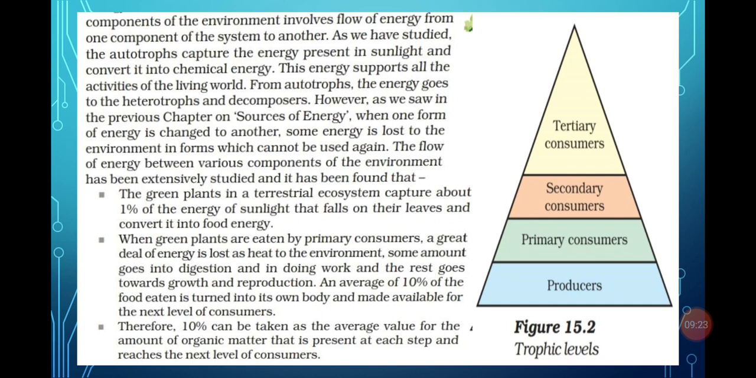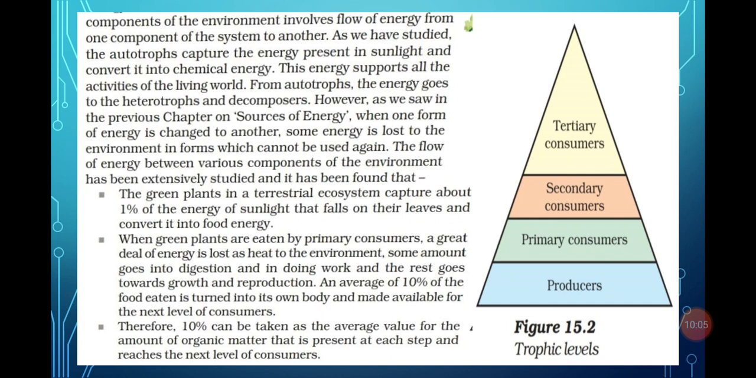Now next, when any plant is eaten by the primary consumer, we can say the herbivores, 90% of the energy is utilized by those herbivores in the process of digestion, for doing work, for growth and development, and for reproduction. So only 10% of the energy is available for the next trophic level. So the average value is 10% energy transfer from one trophic level to the next trophic level. We will discuss with an example. For example, a plant produces 100 joules of energy. That plant is eaten by a herbivorous animal.